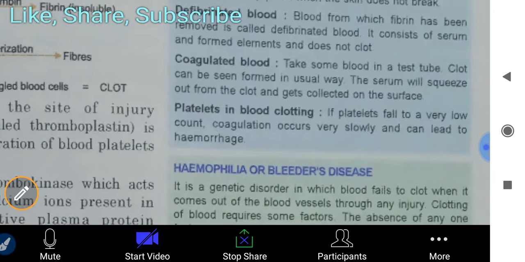Next is platelets in blood clotting. If platelets fall to a very low count, coagulation occurs very slowly and can lead to hemorrhage. In anemia, mainly, platelets are found to be very low. So many other problems will arise due to these platelets if platelets go down.